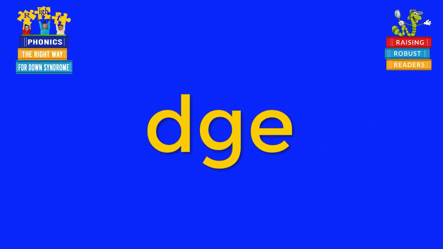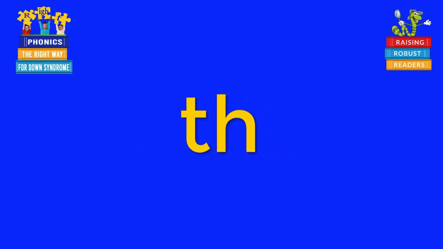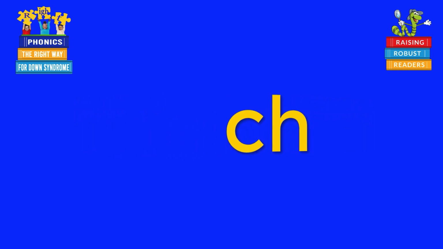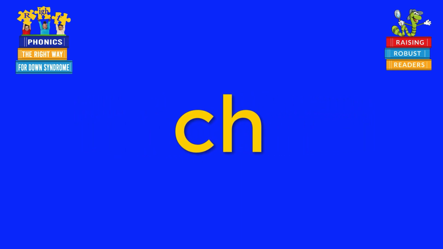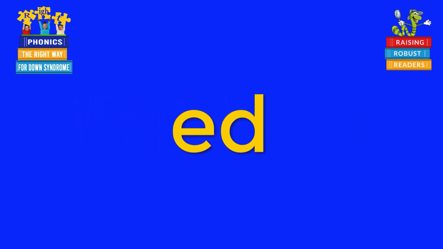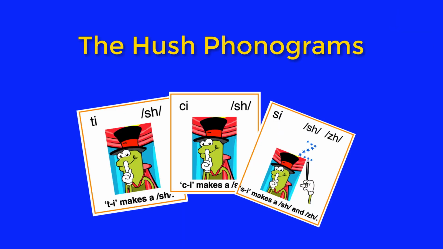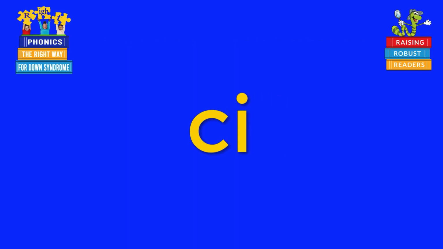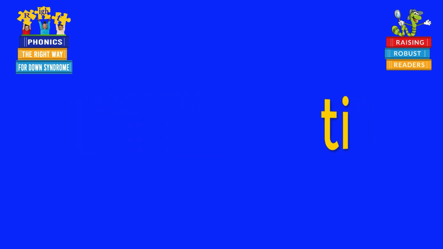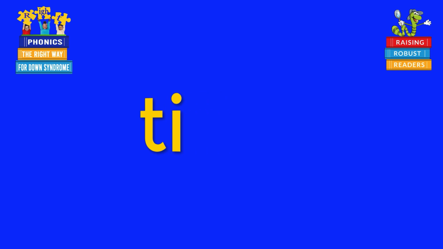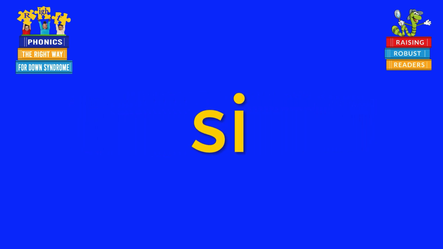DGE says j. TH makes 2 sounds, th and th. CH makes 3 sounds, ch, k, sh. ED makes 3 sounds, ed, d, t. CI makes a sh. TI makes a sh. SI makes 2 sounds, sh and z.